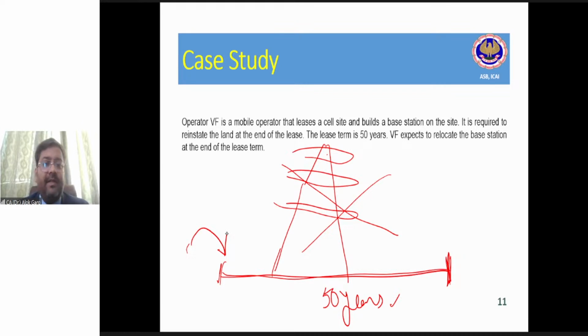One of the participants is saying there is a network issue. Am I audible now? Are you able to hear me properly?